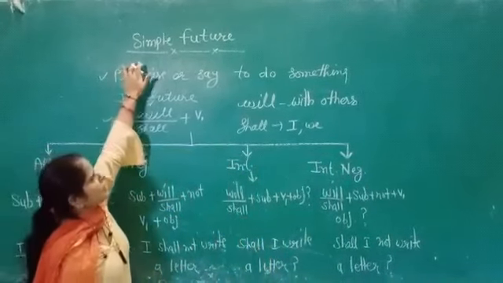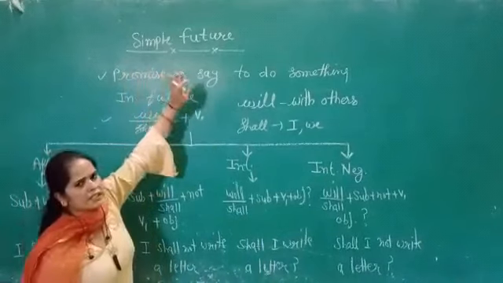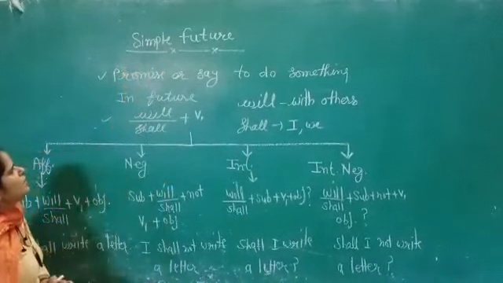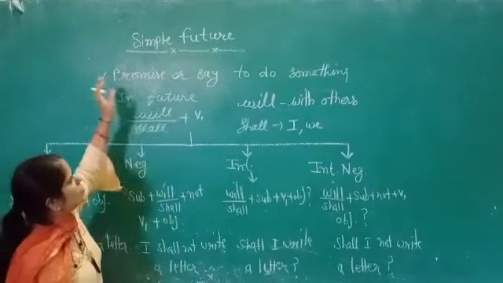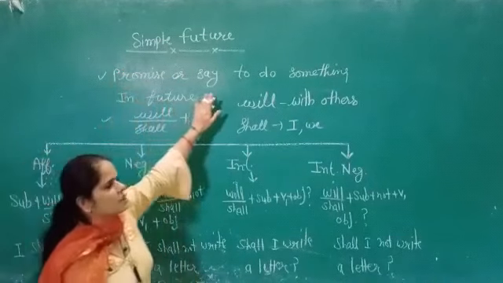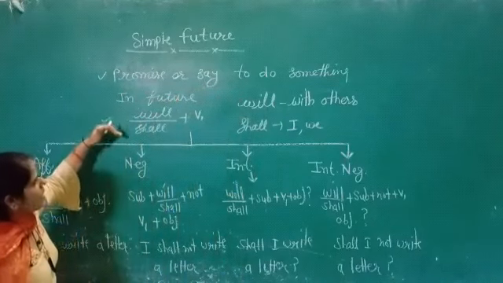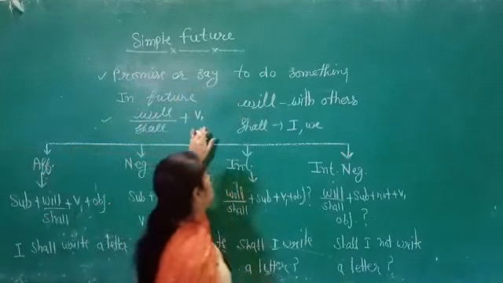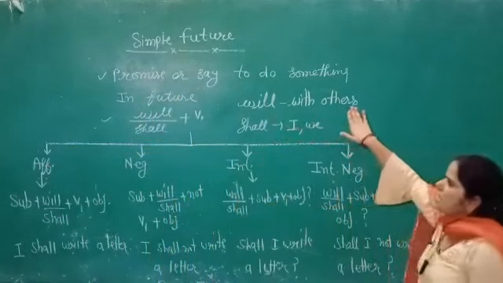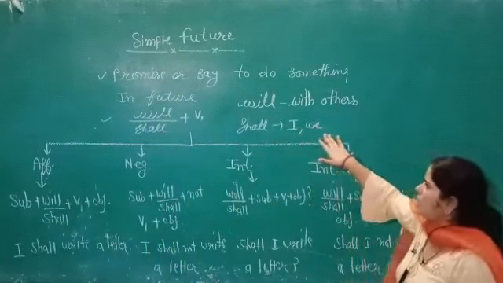Now the first part of the future tense is simple future tense. We are discussing this. Simple future is used for a promise or to say we will do something in the future. In this we use will and shall and the first form of the verb.